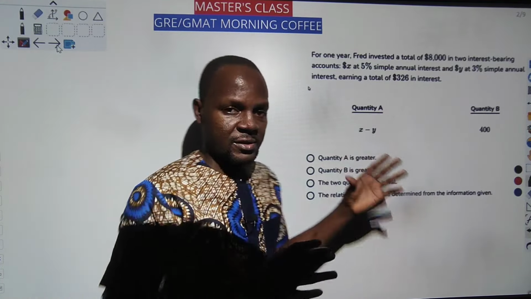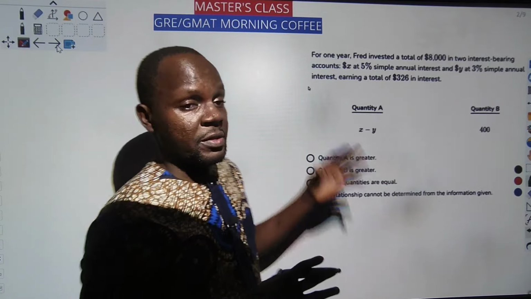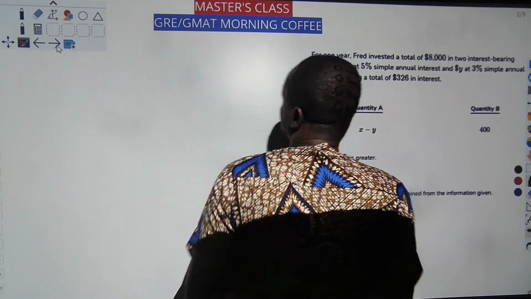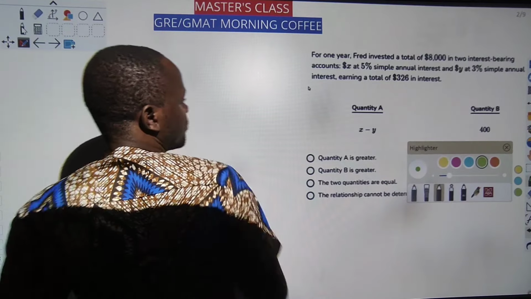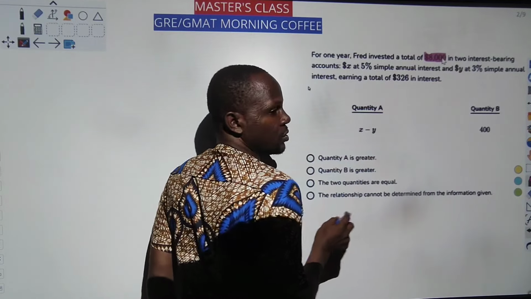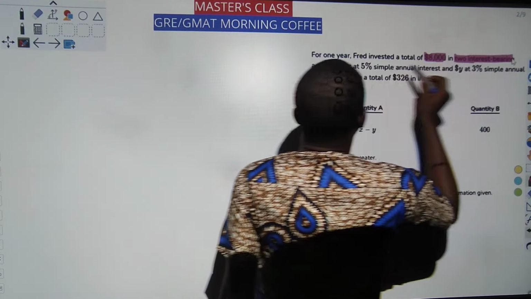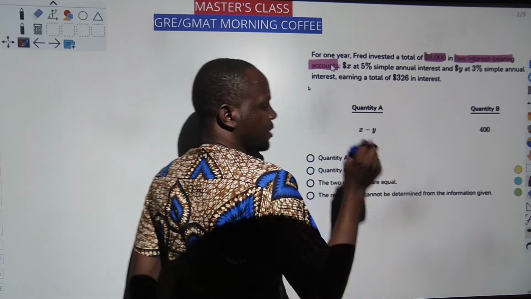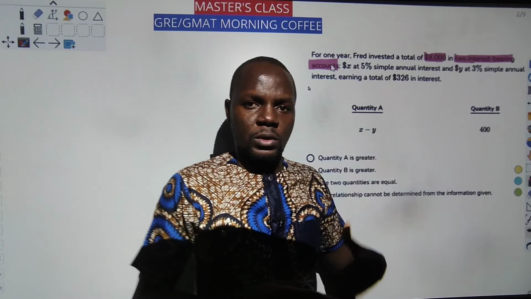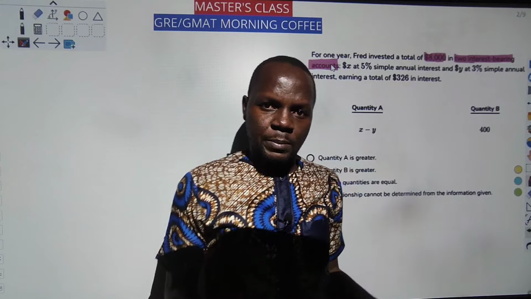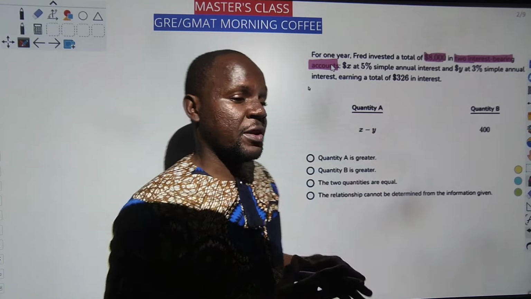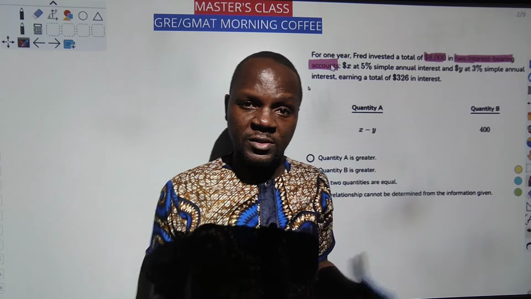Now, another question that is a GRE type of question you can expect. Look out for this. This one says, for a particular year, Fred invested a total of $8,000, keyword, in 2 interest-bearing accounts. That is, 8,000 naira was more like the principal. Are you there? Yes. So in 2 interest accounts, the 8,000 naira will yield interest over a particular rate and a particular time. So first and foremost, what comes to your mind is, oh fine, this is definitely going to be a question on rates, time, and interest, compound and simple.